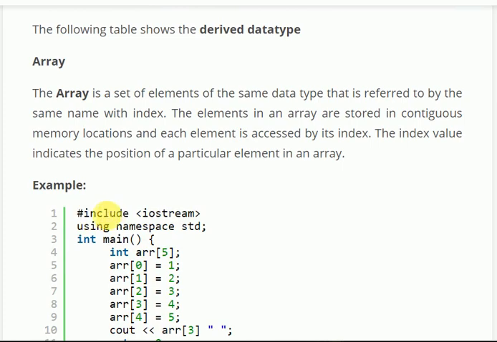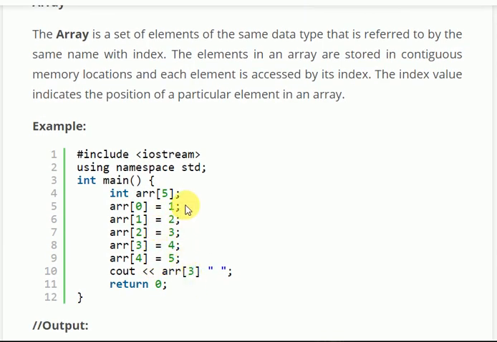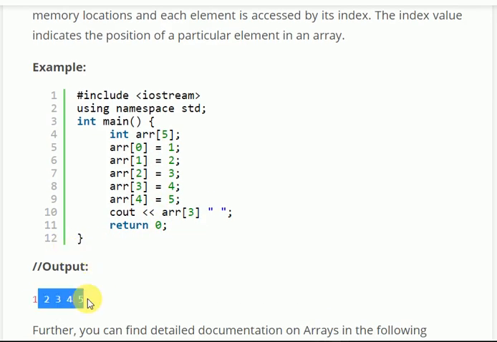So come here. Using namespace std, here int arr is an array. Arr is an array of size 5. That means it will have 5 blocks of integer. Each block will have some value if you store, and if you don't store, it will by default have a garbage value. At 0th index position we store 1, at first index position we store 2, similarly at 4th index position we store 5. On printing array of index position 3, it will print 4. Here by mistake all are printed. This is wrong, only 4 will be printed.